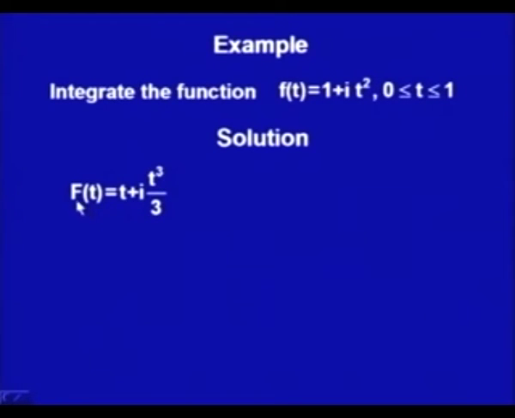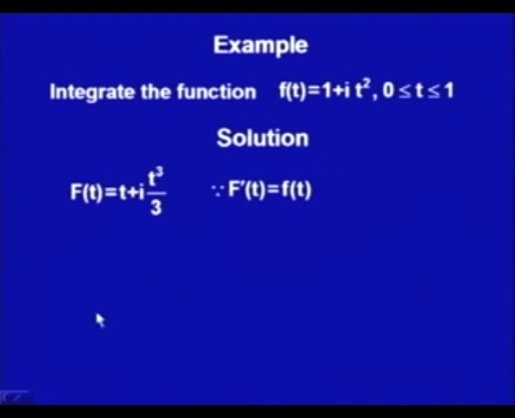Now, let us see what its derivative is. Its derivative with respect to t would be 1 plus i times t square, because the derivative of t cube is 3 t square, so 3 t square upon 3 is t square. That is how we find it, using the formulas we know. So F dash(t) is actually f(t).